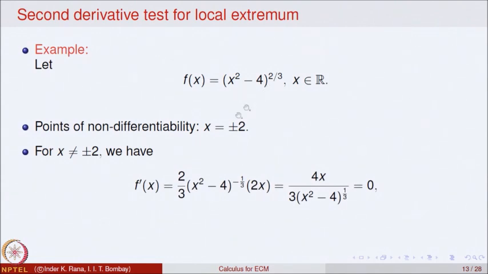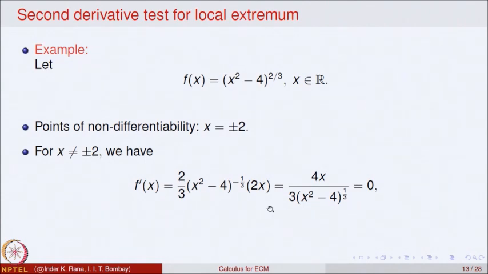So, the derivative is given by the power comes down, 2 by 3 (x square minus 4) to the power 2 by 3 minus 1, into, by chain rule, derivative 2x comes. So, using the power function differentiation and the chain rule combined together gives you this derivative. So, the derivative is equal to 4x divided by 3 times (x square minus 4) raised to power 1 by 2, that is equal to 0.